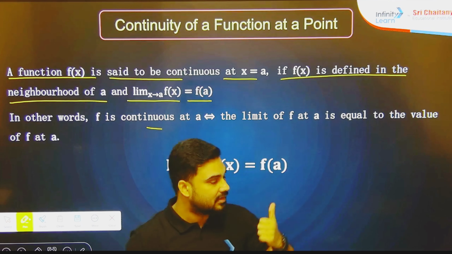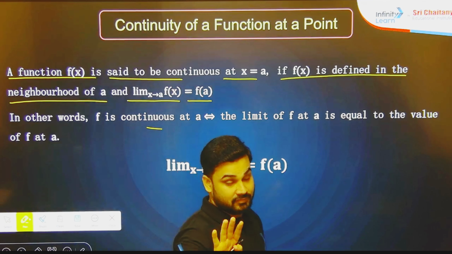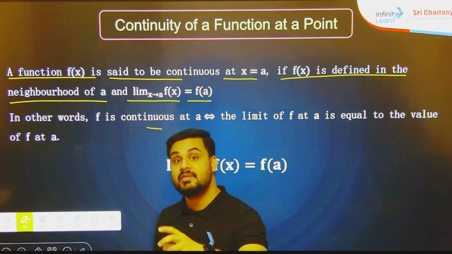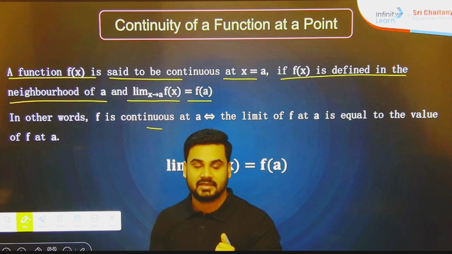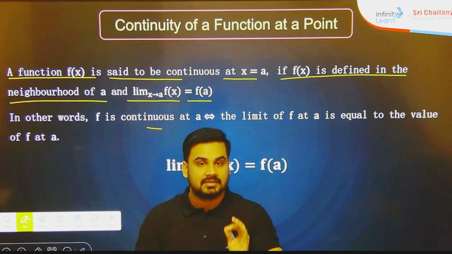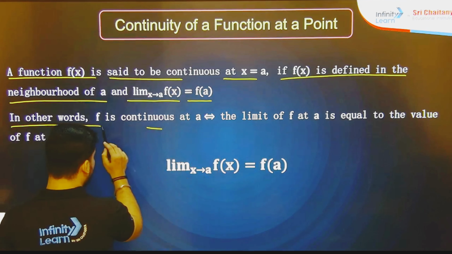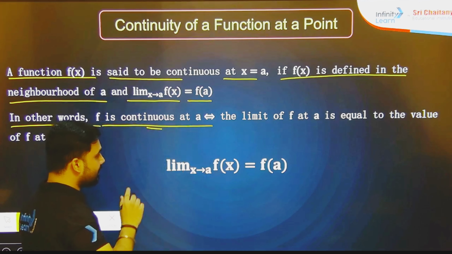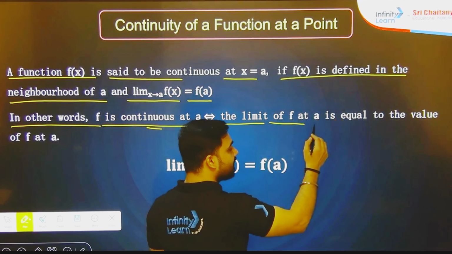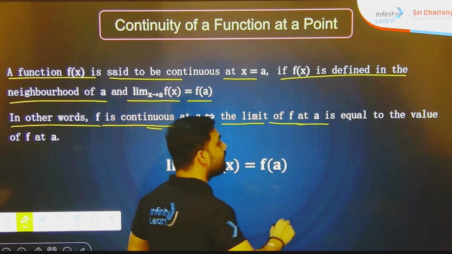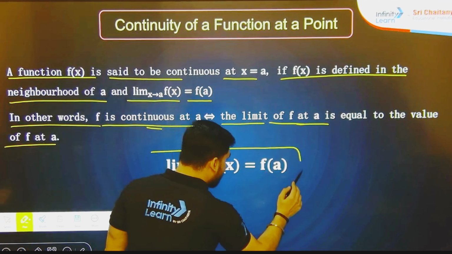We are using the same kind of tactics here: when the LHL says the function is continuous, the RHL also gives us the same value, and when we put in the value of the function we also get the same value, then in that situation we can say the function is going to be continuous. In other words, f is continuous at x equal to a. Here the limit of the function at a is equal to the value of the function at a. So this is the important stuff.